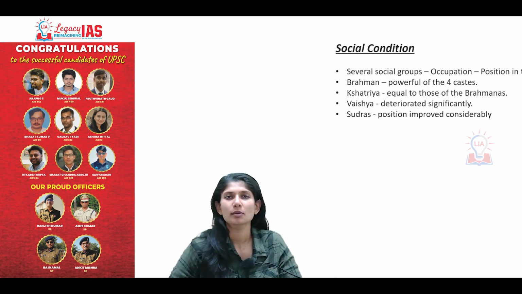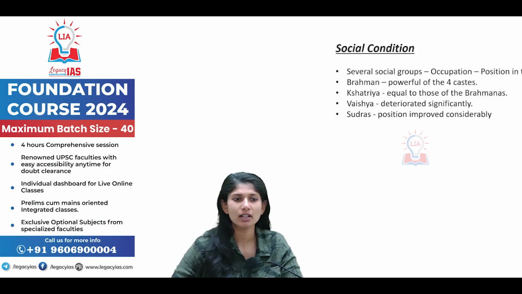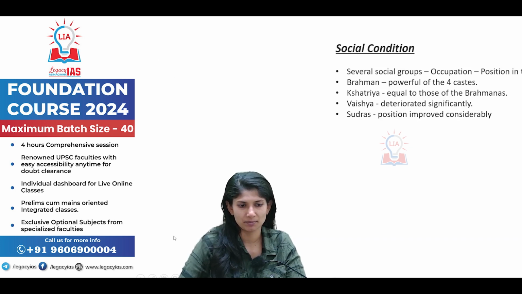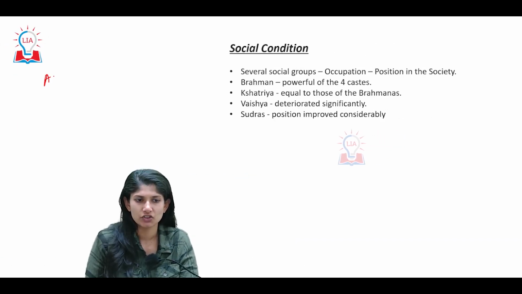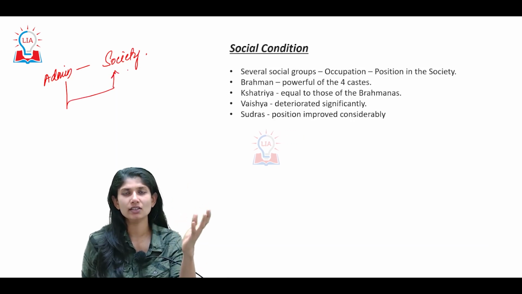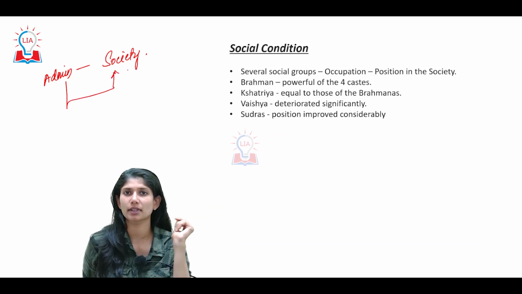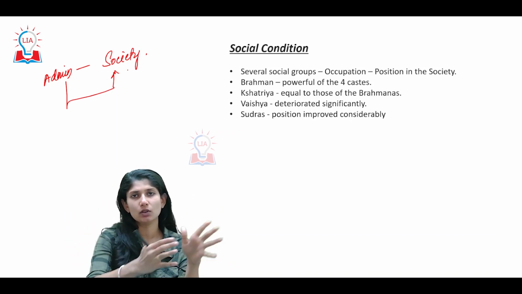Now, before seeing how the society was during the period of the Rashtrakutas, we will see how the administration was having an impact on society. Rashtrakutan administration and society: largely, how the society is to be carried forward will be decided by the administration, or vice versa, the society decides how the administration is.